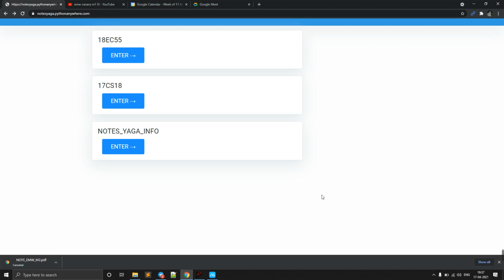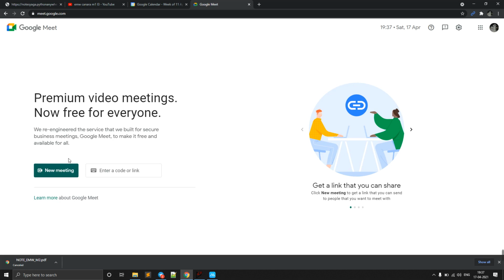So if you want to create a Google Meet, the traditional way is to go to this Google Meet website and click new meeting, and we are going to get these three options: instant, or schedule in Google Calendar. If we create the instant meeting, or create for later, we will get a link, and we need to send that link to the students, and each time when the students join, we need to click admit, yes, accept, like that we need to give.